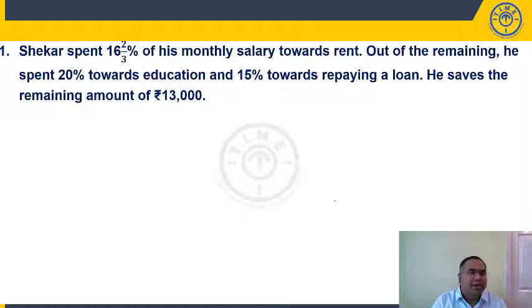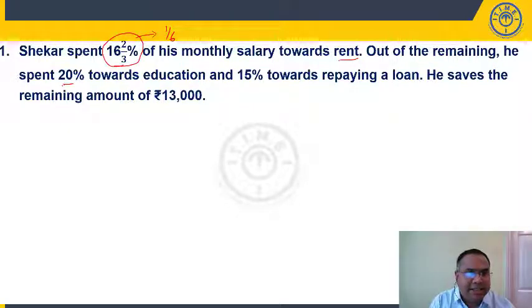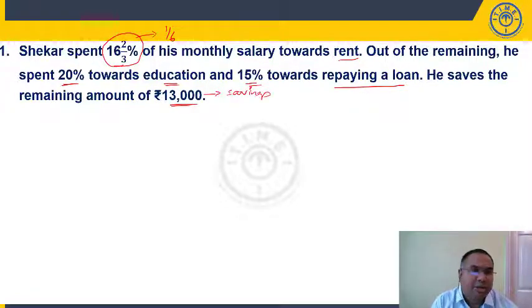Question number 1. Shekhar spent 16 2/3% of his monthly salary towards rent. 16 2/3% is nothing but 1/6. Out of the remaining, he spent 20% towards education and 15% towards repaying a loan. He is saving the remaining amount of 13,000. So, this 13,000 is the savings of this particular person.